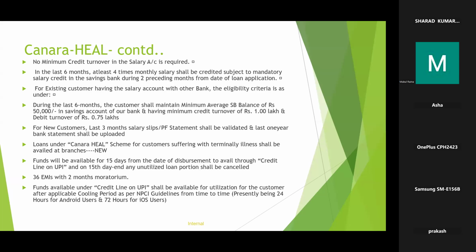And the repayment period is 36 months with a 2 months moratorium. So this is very important because in Insta mutual fund, we have seen the repayment period is same 36 but with a nil moratorium. But in the case of Canara Heal, it is 2 months moratorium.